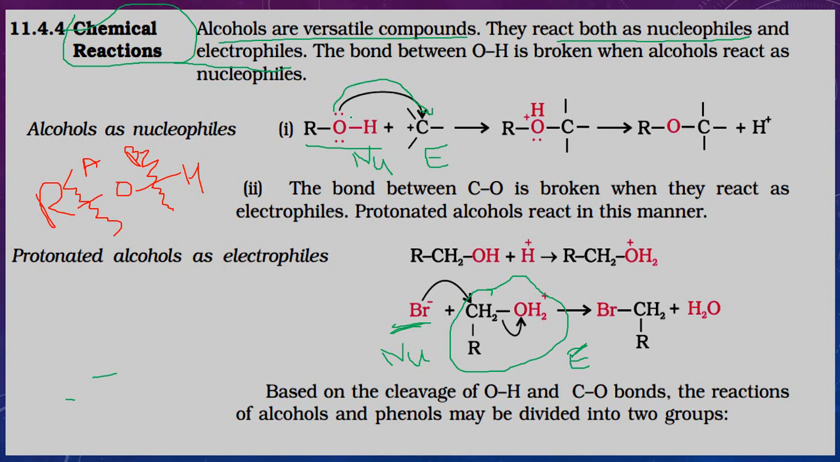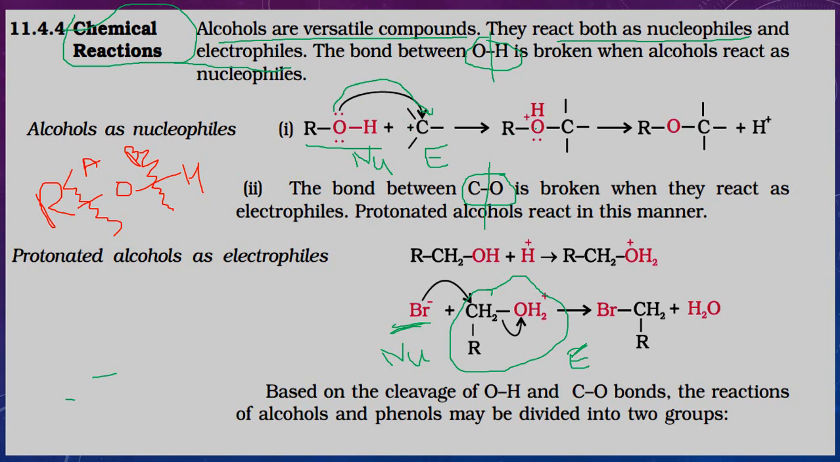See, whenever this alcohol acts as a nucleophile, the OH bond is breaking. Whenever this alcohol acts as a nucleophile, the carbon and oxygen bond is not breaking. Why is it? Once you check this mechanism, see, it donated an electron pair to this carbocation.